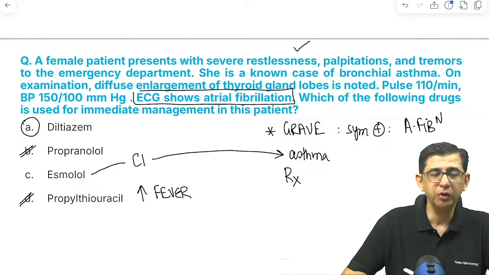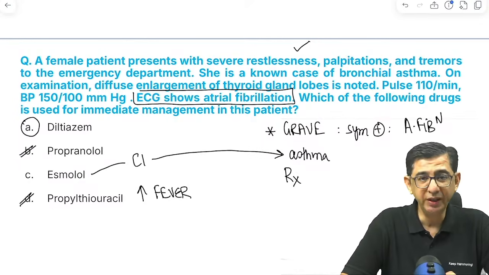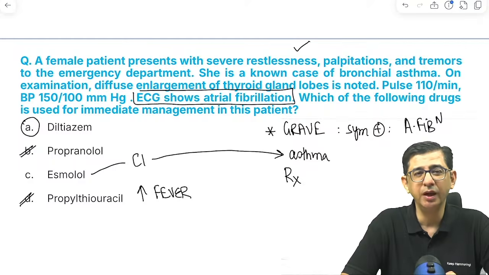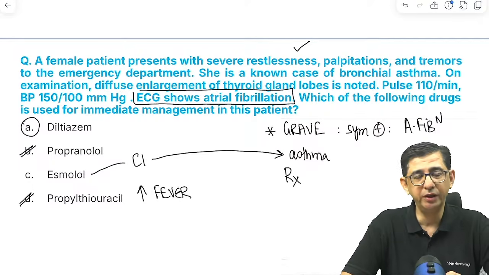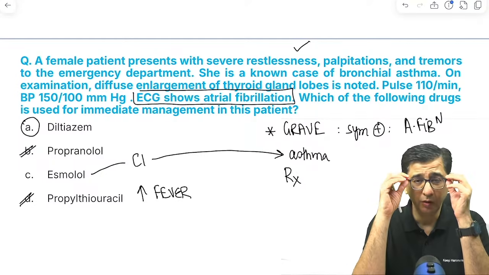Non-selective beta blockers would not be used. They'll be used in Graves' disease, but not for management of atrial fibrillation. So we would be using esmolol for management of atrial fibrillation. But somebody made a very relevant point that esmolol is cardioselective, so can't we use it?